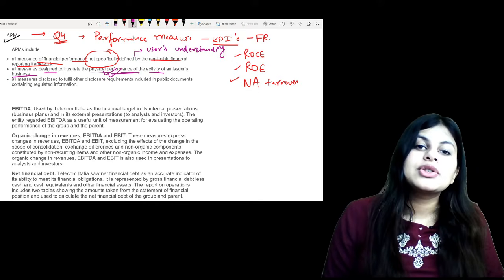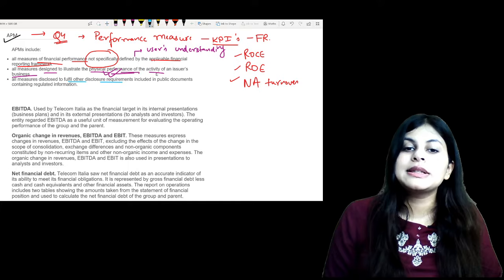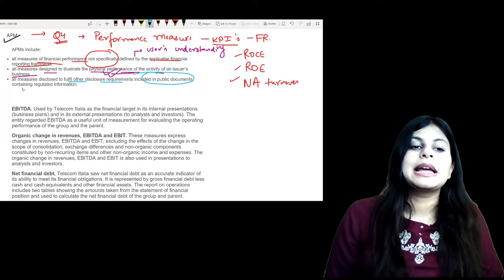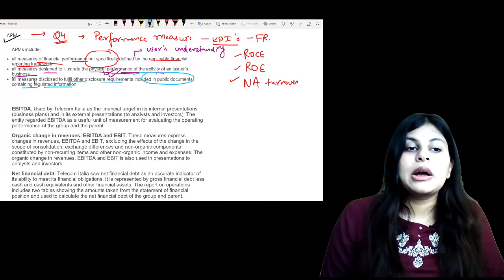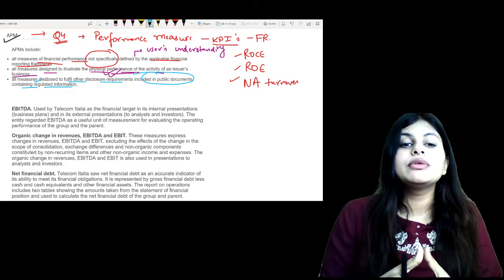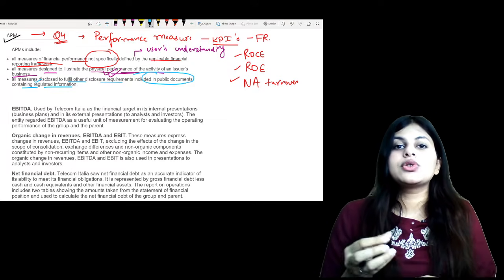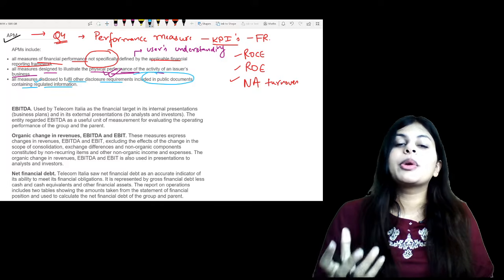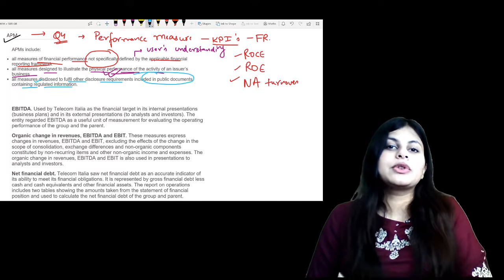Then there are all measures disclosed to fulfill other disclosure requirements included in public documents containing regulated information. So all of these measures, the APMs, are disclosed to fulfill other requirements. For example, there is a disclosure requirement that you have to provide this information, that what would have been your earnings if this thing was not there.